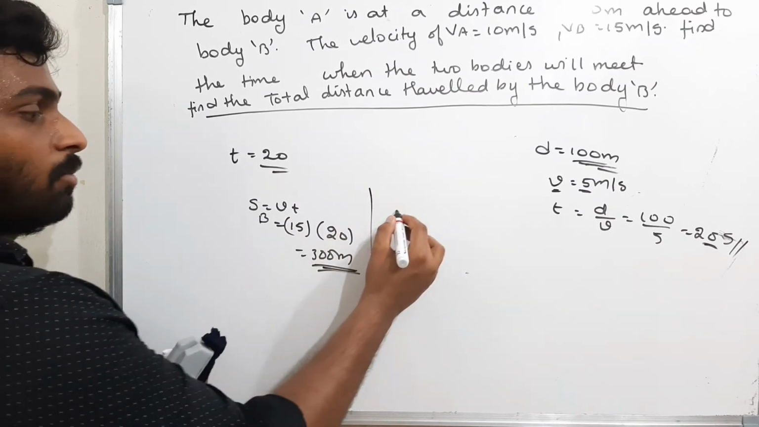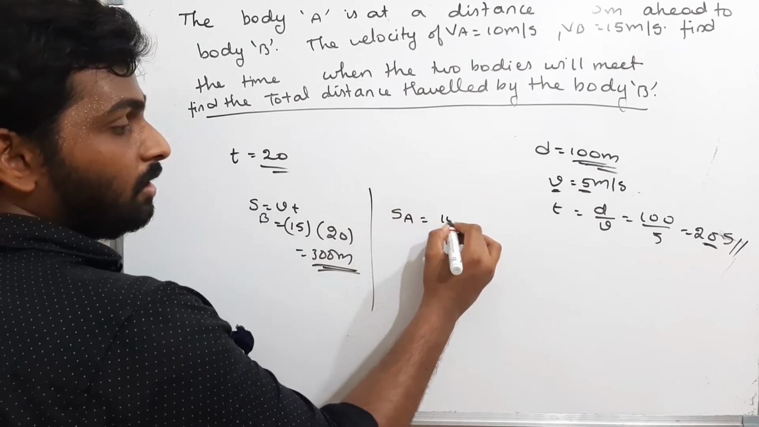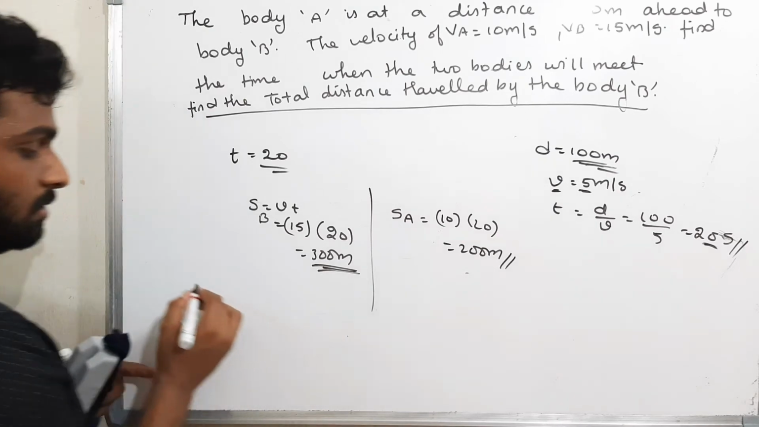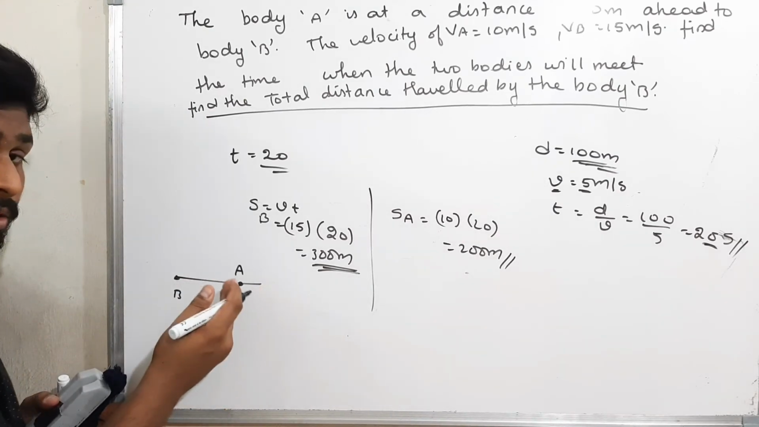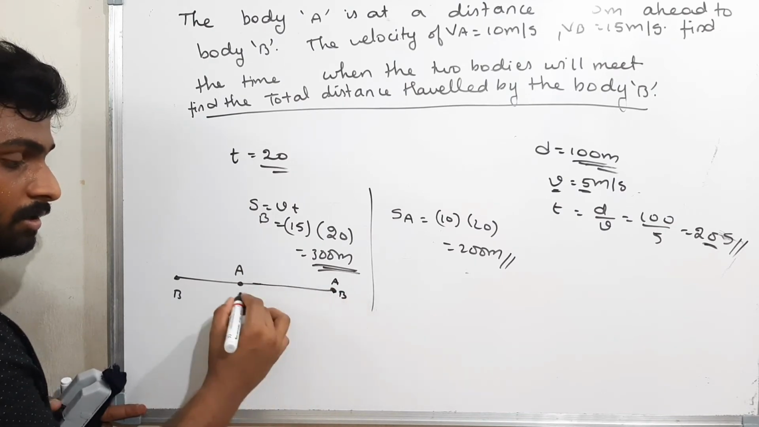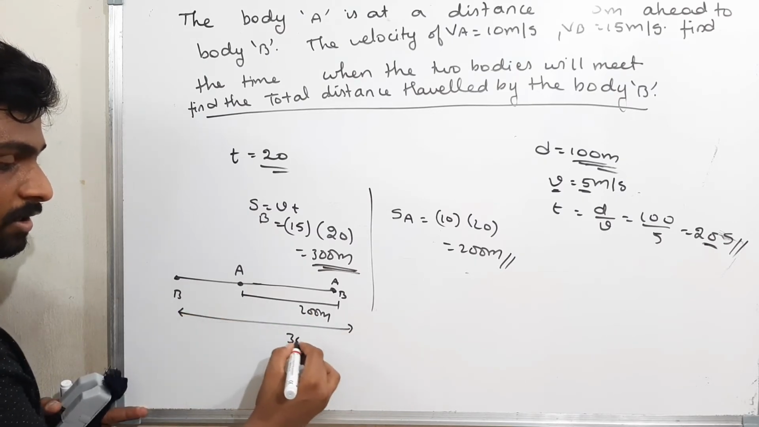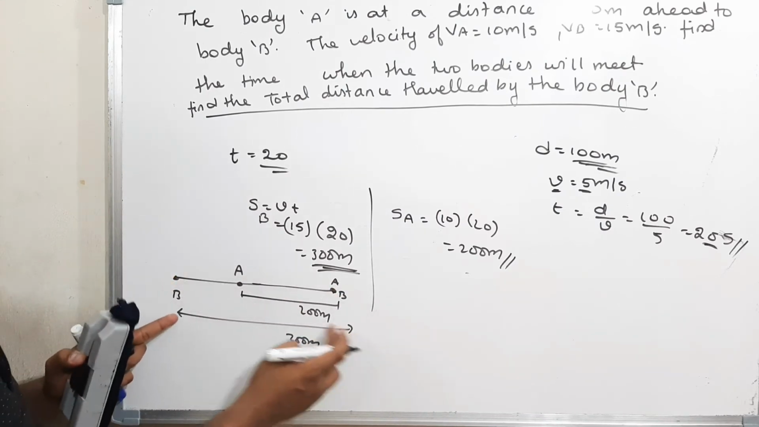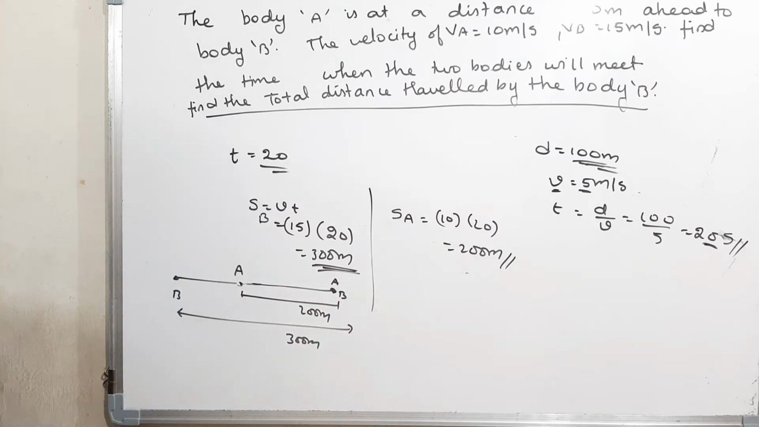Now, what is the distance traveled by the body A? What is the velocity of body A? That is 10, into what is the time? 20. That is nothing but 200 meters. That means the body B is here, the body A is here. When both the bodies are colliding, both the body A and the body B are here. This distance is 200 meters and this distance is 300 meters. That's all. The total distance traveled by the body B before collision is 300. The total distance traveled by the body A before collision is 200. That's all. I think this question is clear.